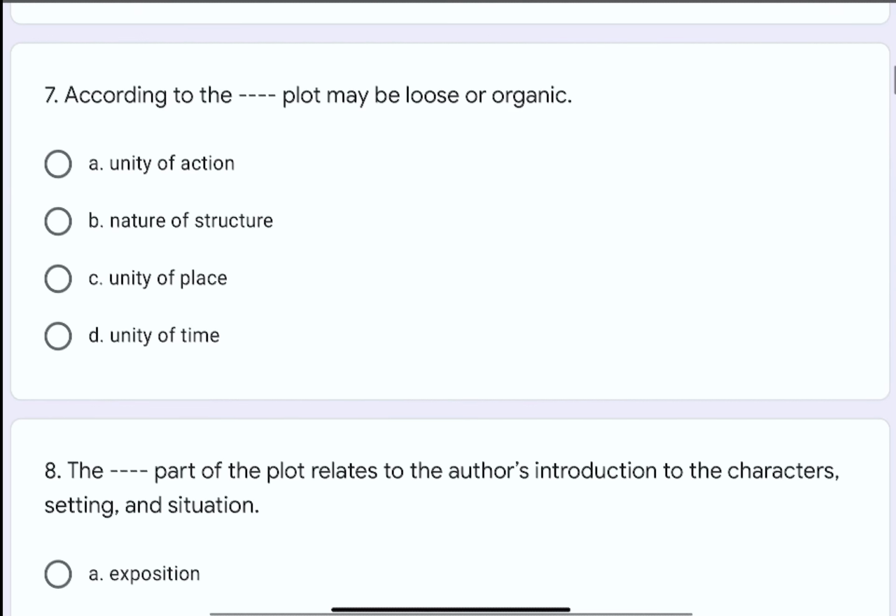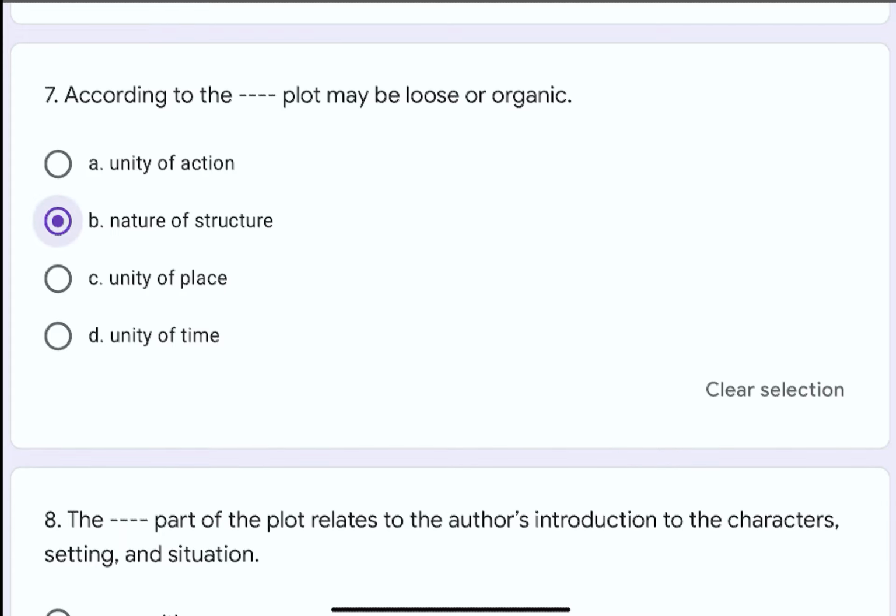Question number 7. According to the dash dash, plot may be loose or organic. The options are A. Unity of action, B. Nature of structure, C. Unity of place, or D. Unity of time. The correct option is B. Nature of structure.